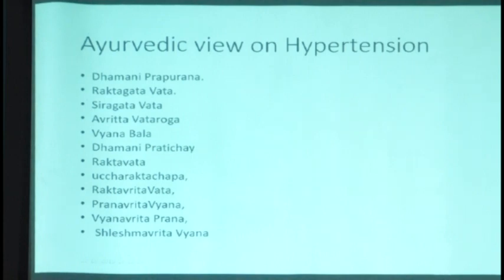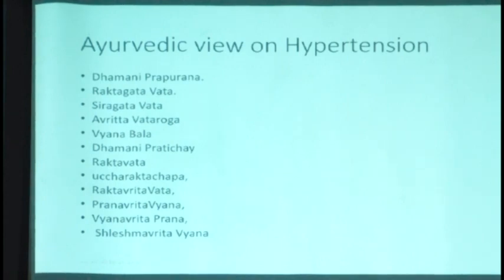Almost 15 national level conferences were conducted in the Ayurvedic field about hypertension, and at the end there could not be any conclusion on what should be the name or the identification of the disease of hypertension by Ayurvedic means. These are all different terms used by different committees or different authors and specialists.